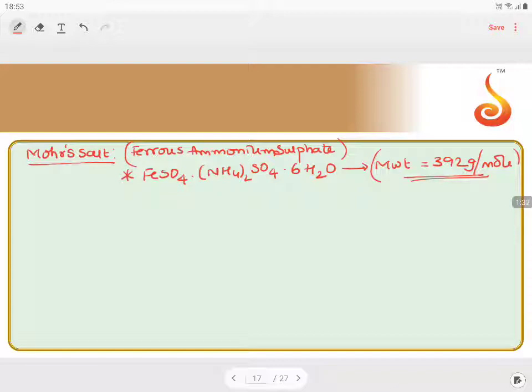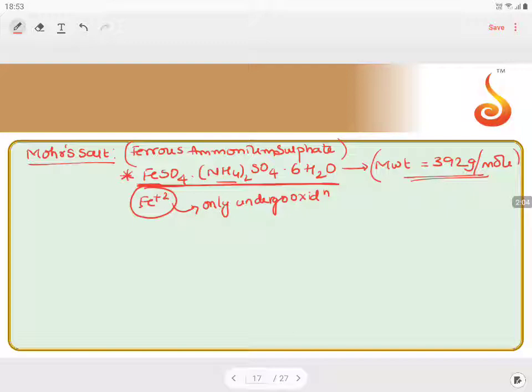Right now, in this particular one, you can see iron is in +2 oxidation state, and the ammonium ion and sulfate ion are not changing. There is only one species in this entire formula which can undergo oxidation. So I can represent the entire Mohr's salt with just an Fe2+ ion, because this is the only species undergoing oxidation in the entire molecule.